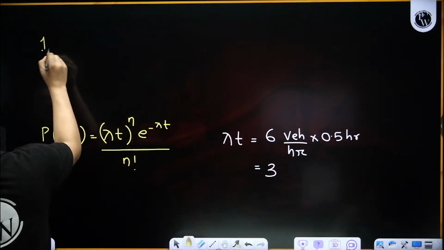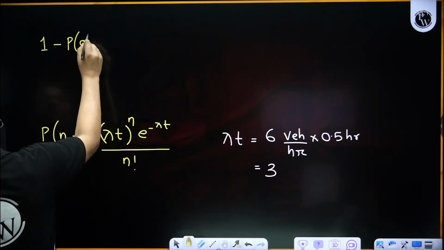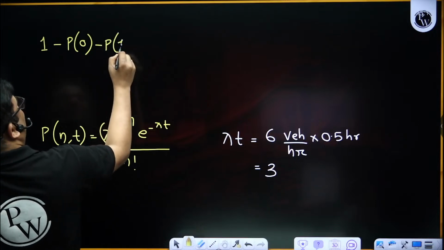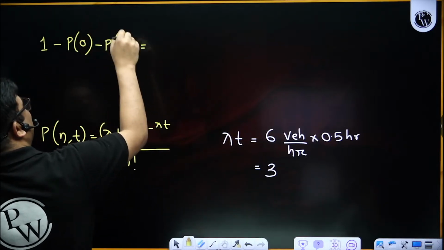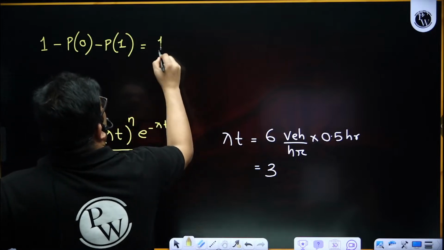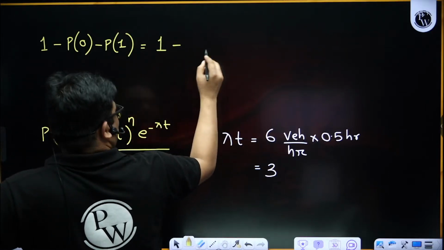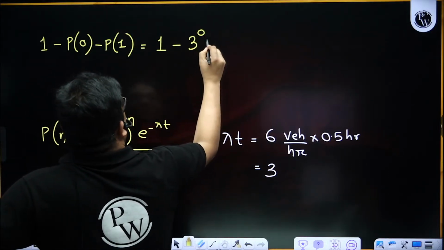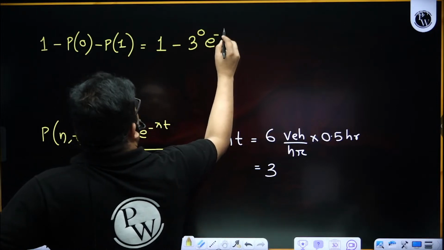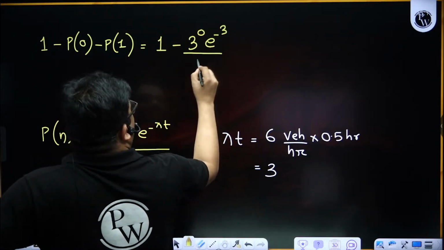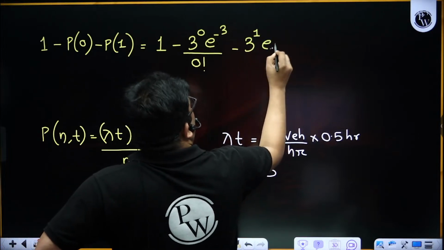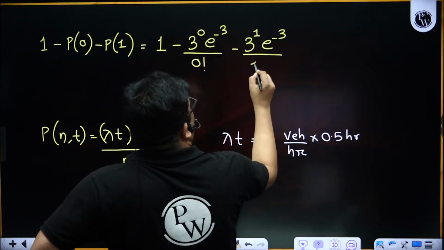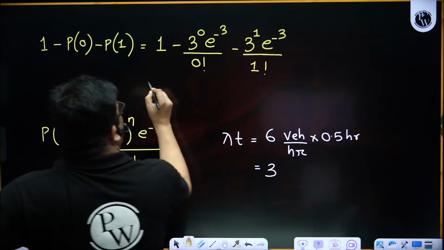So it is 1 minus probability of 0, minus probability of 1. Okay, so this is the mistake we make when we skip the steps. So this is 1 minus 3 to the power 0 e to the power minus 3 divided by 0 factorial, then minus 3 to the power 1 e to the power minus 3 by 1 factorial. So never skip the steps.